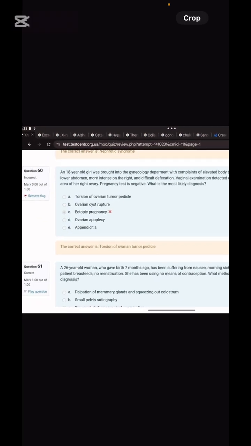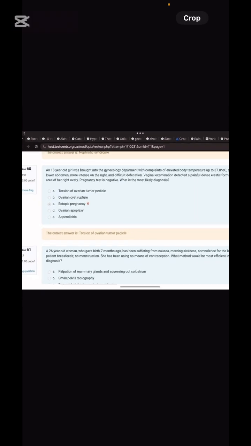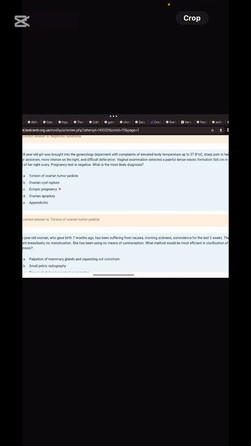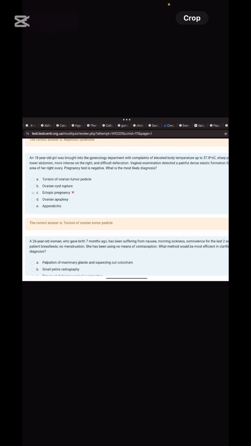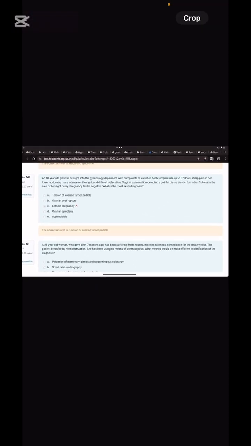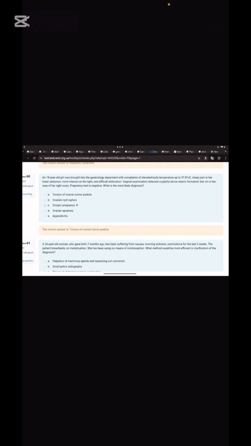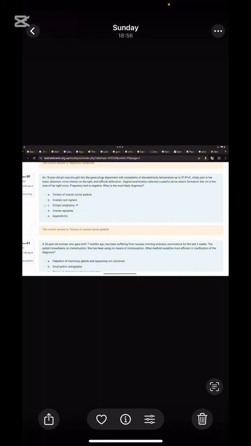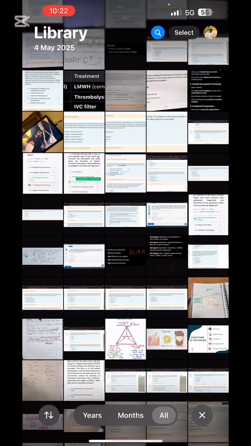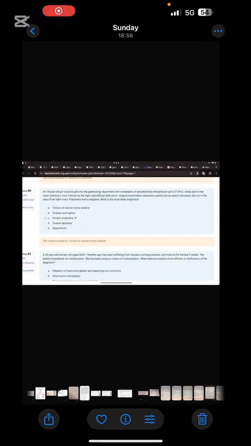Difficult defecation. Remember that in the question of torsion of ovarian tumor pedicle, they are highlighting the difficult defecation as well, which will help you to diagnose it or serve as the hallmark of it. So please remember about the profile. Painful dense elastic formation, 5 into 6, when given. So this is related to the torsion of the ovarian pedicle. So I hope you will remember it.